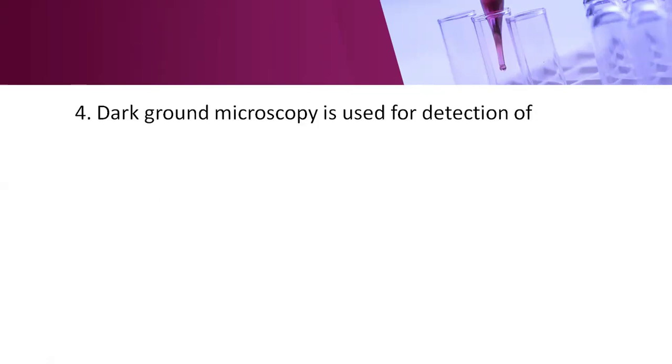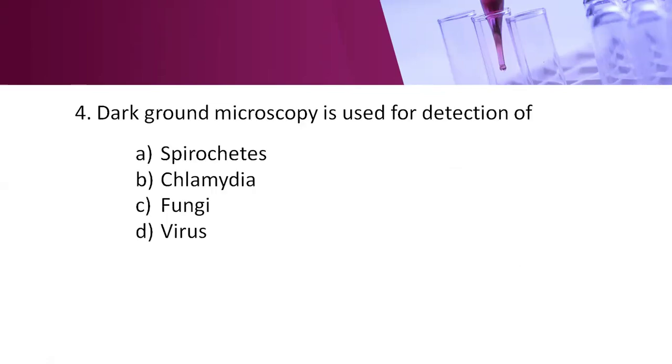Next question: dark ground microscopy is used for detection of option A, spirochetes; option B, chlamydia; option C, fungi; option D, virus. Here the right answer is option A, spirochetes. Spirochetes are detected by dark ground microscopy. Fungi generally cannot be seen by this microscopy; they need an electron microscope. Viruses can be seen under an electron microscope. But dark ground microscopy is used for detection of spirochetes.